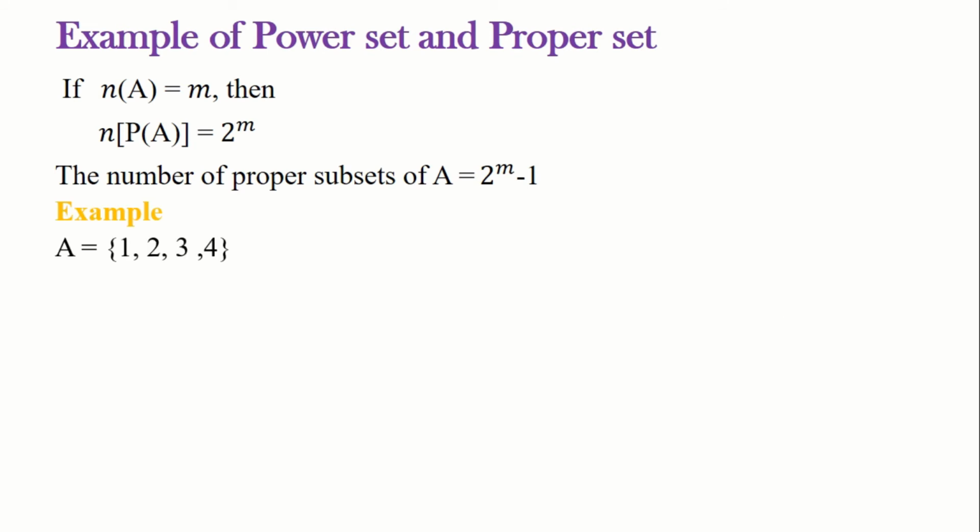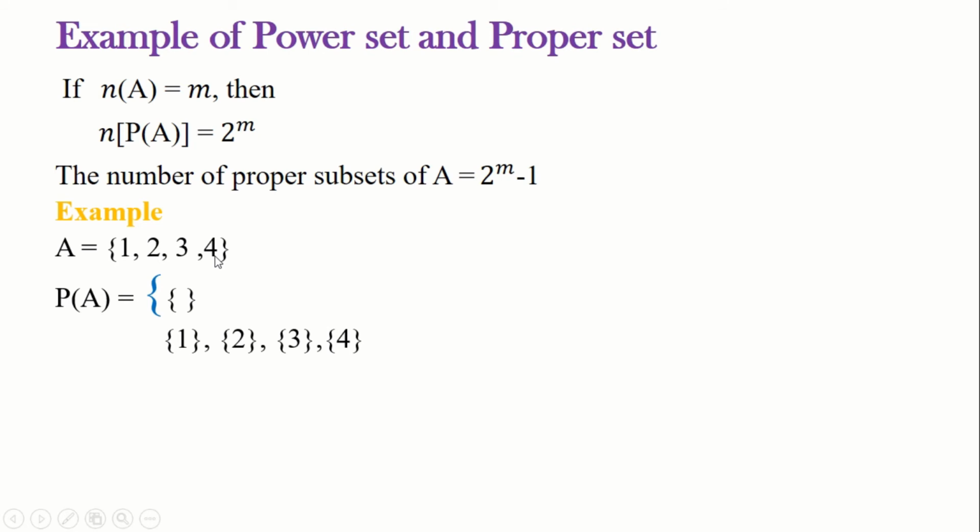See, in this example, the set A has 4 elements. Now let's see what P(A) is. So P(A), we know, is the collection of all subsets. First I have written the subset that is the empty set, whose order is 0. Next, let us write the subsets whose order is 1, which are the subsets containing the elements 1, 2, 3 and 4.